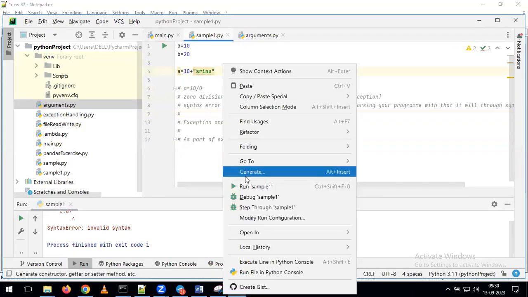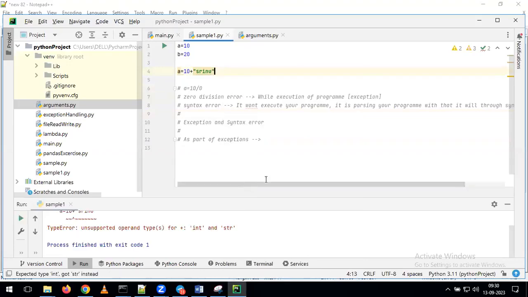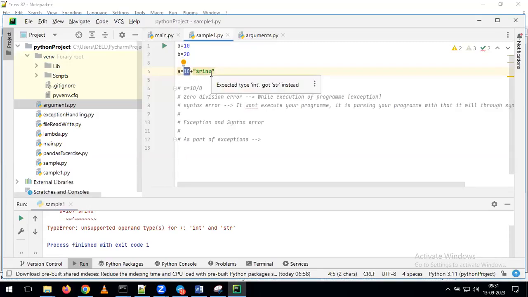Let's try this. I'm clicking on run. Now see what's happening. Are we getting a syntax error, or are we getting an exception here? The syntax is correct, but as part of running the program, you are trying to add an integer value with a string value. Can we perform addition between an integer and a string? Is it possible? It's not possible. That's the reason, as part of execution, our summing operation is not possible. For that reason, it gives the error.